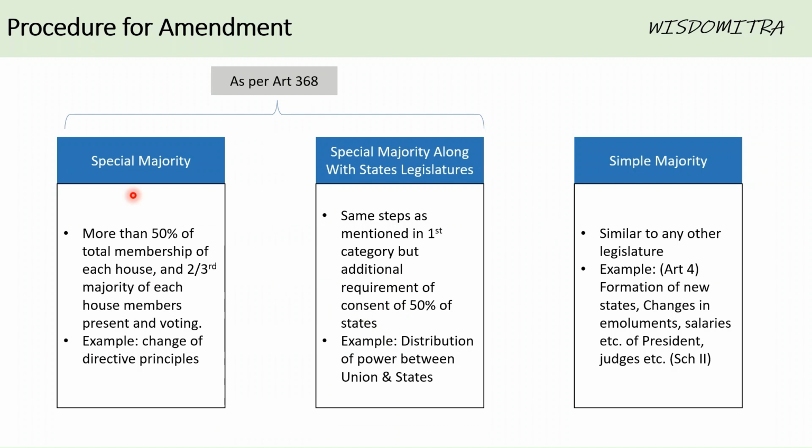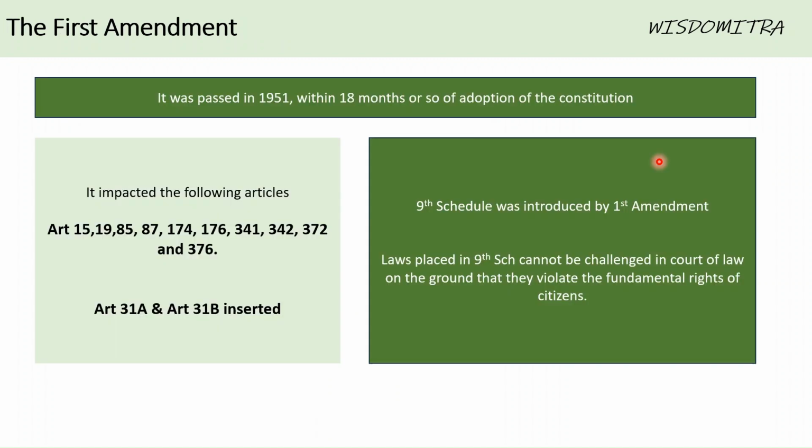These two types of amendments, that is a special majority and special majority with state legislatures, come under article 368. Whereas the simple majority kind of amendment, for example, formation of new states, changes in salaries of president, judges, etc., falls under other articles of the Indian Constitution, and they are not under Article 368.